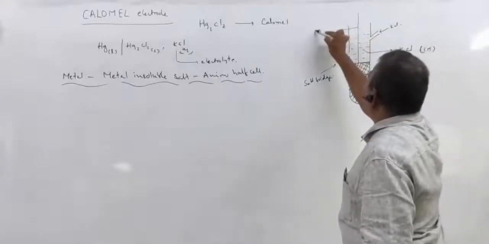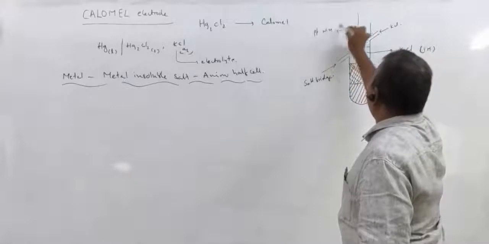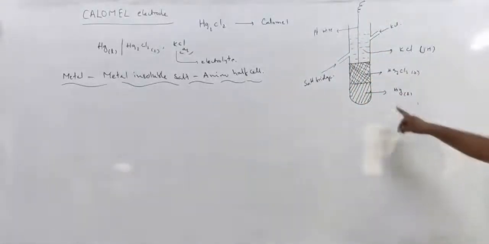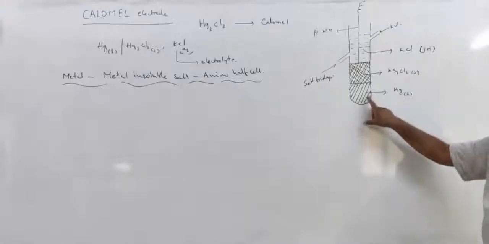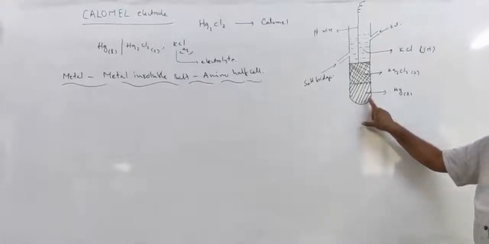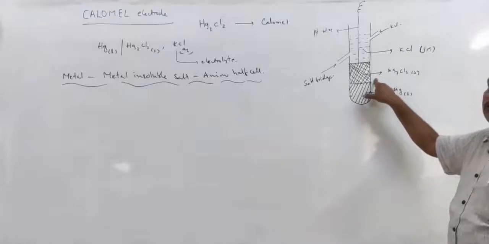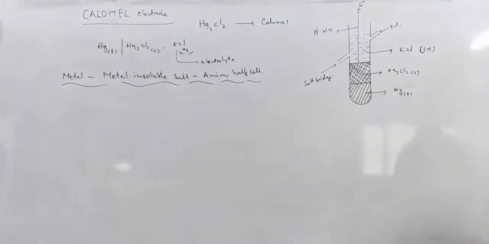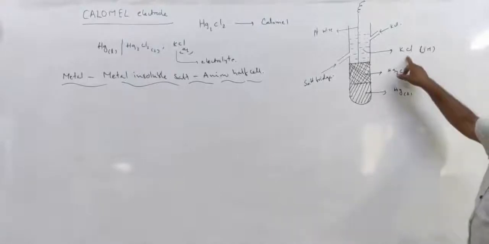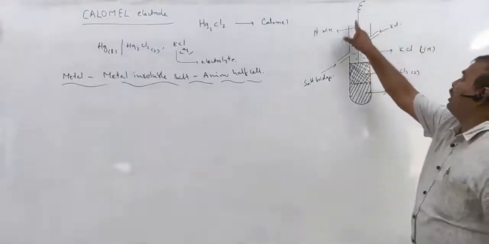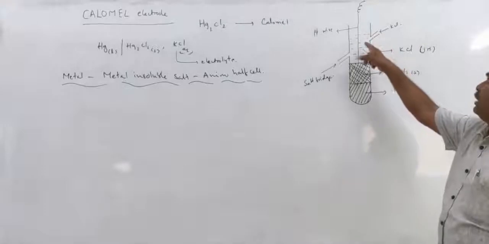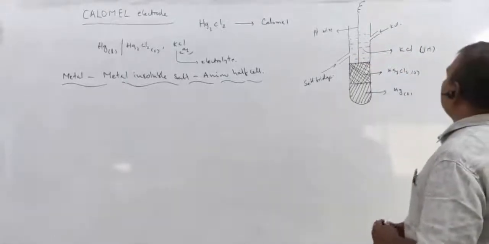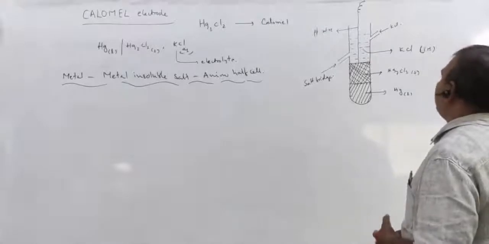So first mercury liquid is taken and it is covered with mercurous chloride solid. Then it is filled with 1 molar KCl solution, and then a platinum wire is dipped in it. It acts as a medium. So this is the calomel electrode.